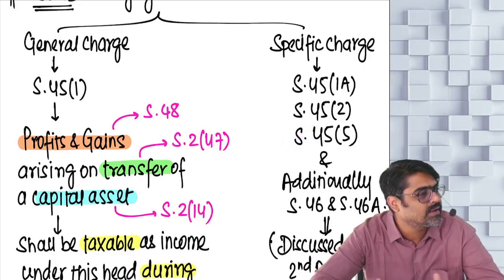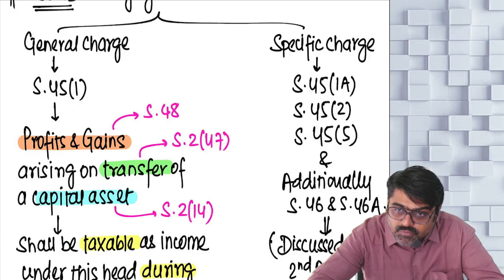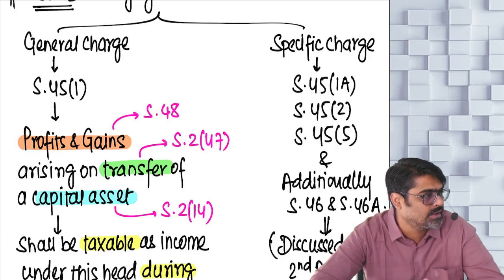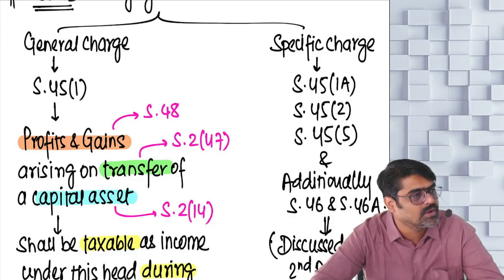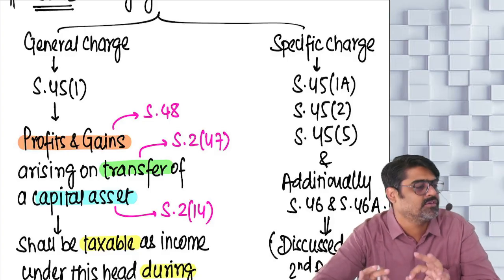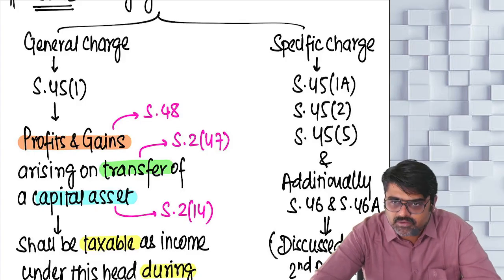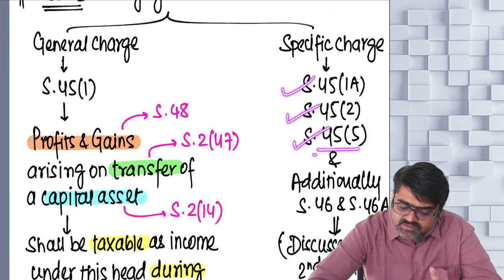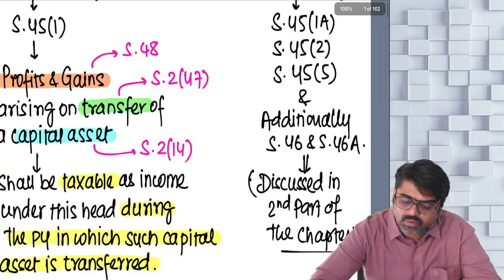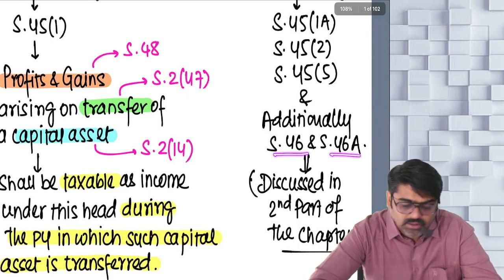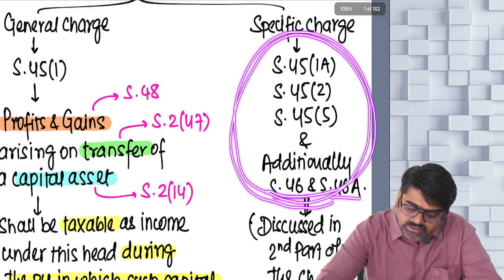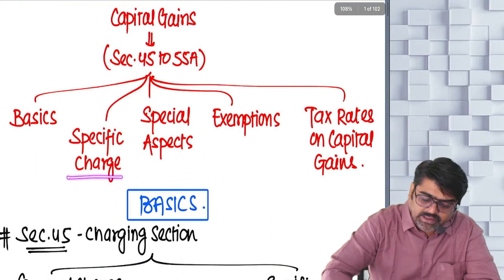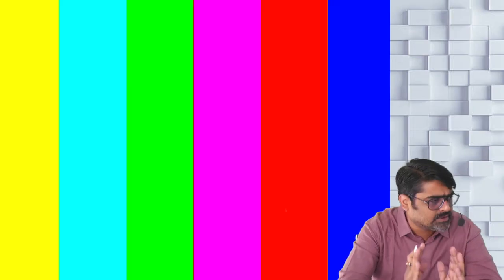Other than this, 45(3) is also there, 45(4) is also there, 45(5)(a) is also there. Those sections are not in your syllabus, so we are not going to touch them. Only these specific charges are in your syllabus: 45(1)(a), 45(2), and 45(5). Along with that we are going to do section 46 and 46(a). This entire part will be covered in the second part of your chapter. Right now we are going to focus only on the first part, the basics.